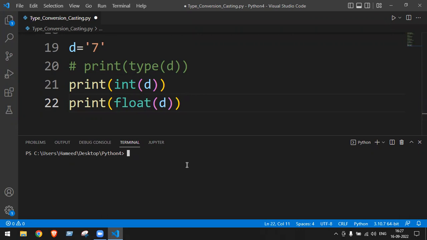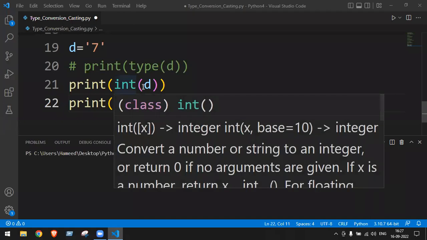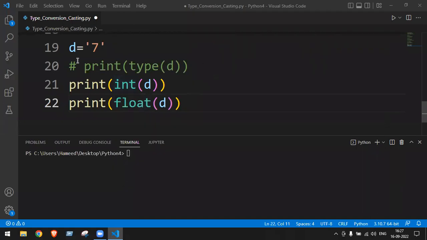Exactly correct. So d is equal to "7", a string type, but inside the string I have a value 7 of type integer. So when a string contains an integer, we can convert into integer as well as float. When I convert into integer, the answer is 7, and when I convert into float, the answer is 7.0.